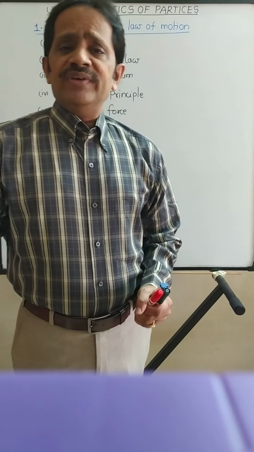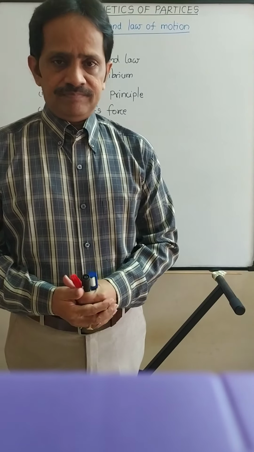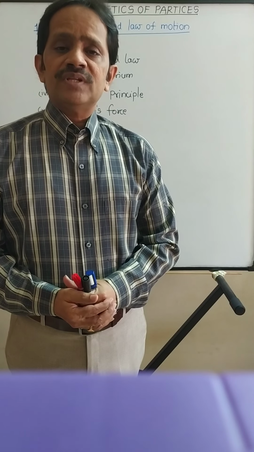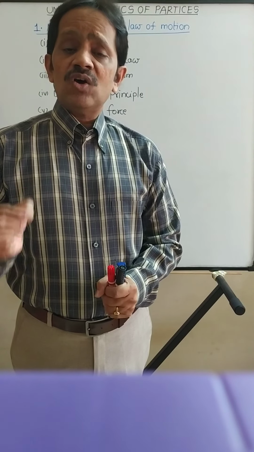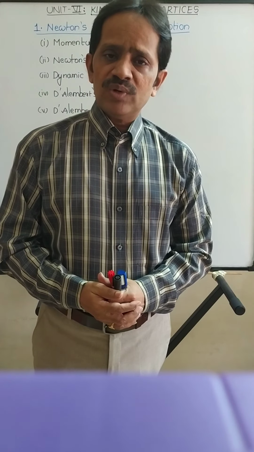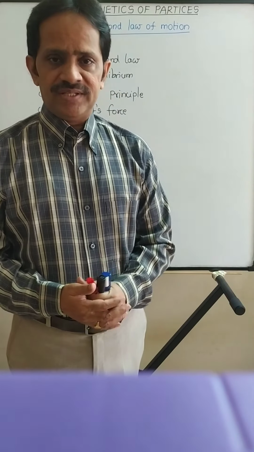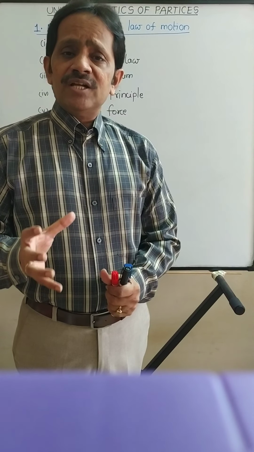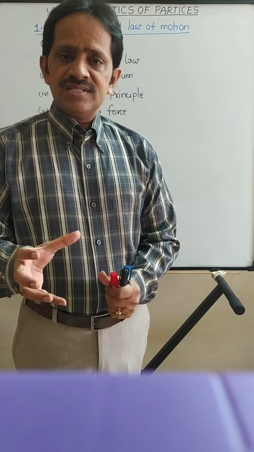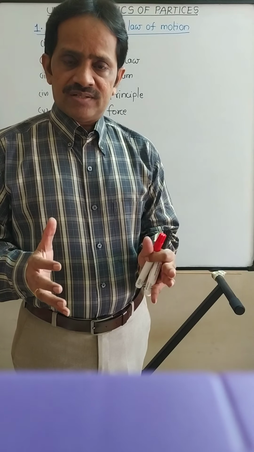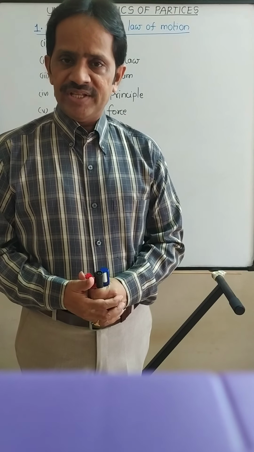If a body is moving with a certain velocity, then the product of the mass of the body and the velocity with which it is moving is known as the momentum of the body, the momentum possessed by the body. Actually, momentum defines the quantity of motion produced by the body.